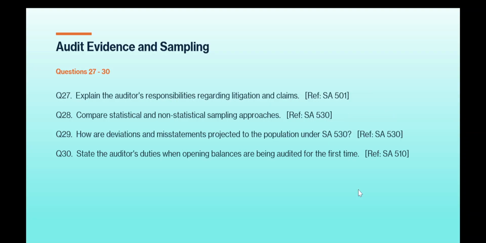Then we have question number 27. Explain the auditor's responsibilities regarding litigation and claims. Reference SA 501. Question number 28. Compare statistical and non-statistical sampling approaches. SA 530. How are deviations and misstatements projected to the population under SA 530? SA 530. State the auditor's duties when opening balances are being audited for the first time. SA 510. Okay.